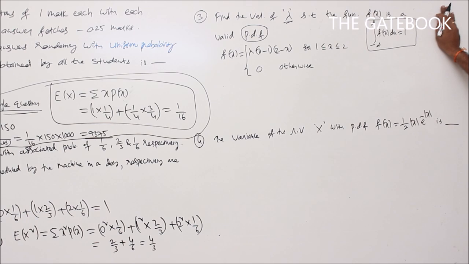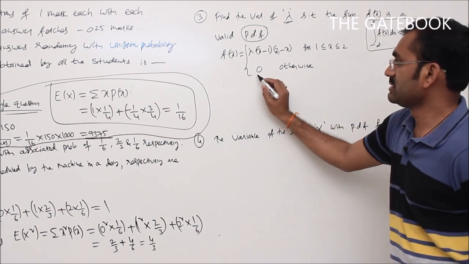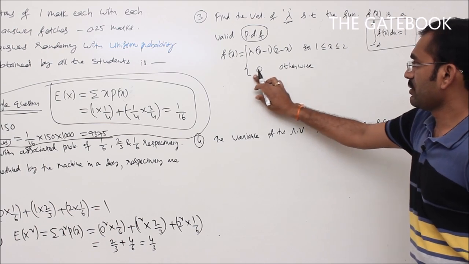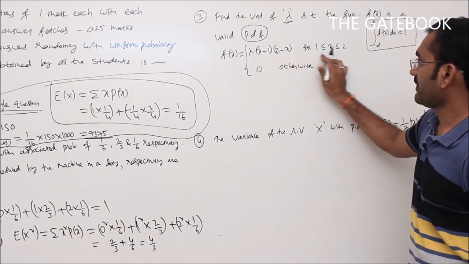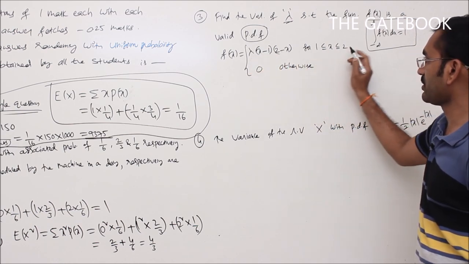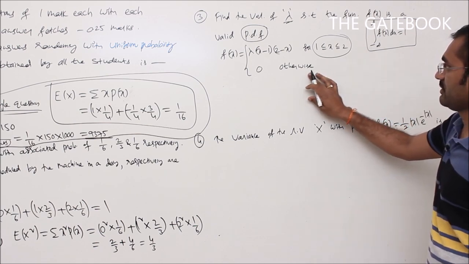Integral from minus infinity to plus infinity of f of x dx is equal to 1, where f of x is a PDF. If it is a PDF, it must satisfy this condition. Here, the function f of x is given as lambda into (x minus 1) into (2 minus x) only between 1 and 2. In other intervals, it is 0.